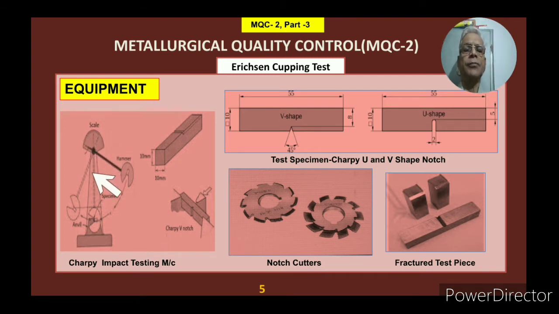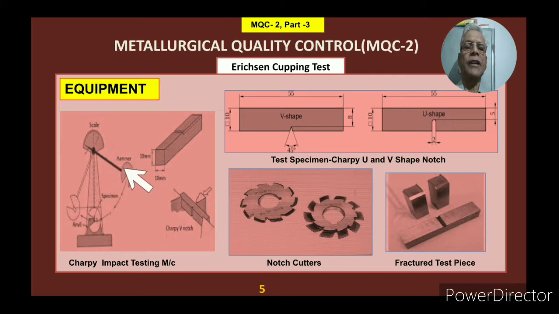And down below this frame is the fixture where this particular sample is fixed on the supports. This hammer is raised up to 135 and then released very smoothly. It goes here and breaks the sample.